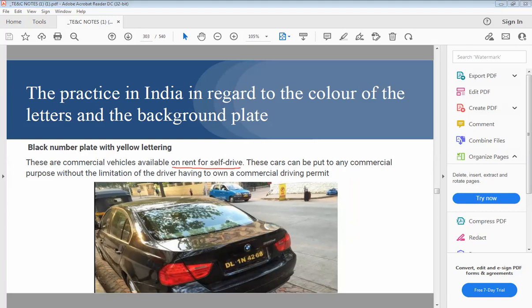Such vehicles can be hired on rent, but you have to self-drive it. These cars can be put to commercial use without the limitation of the driver having to own a commercial driving permit. The driver does not need a commercial driving permit.